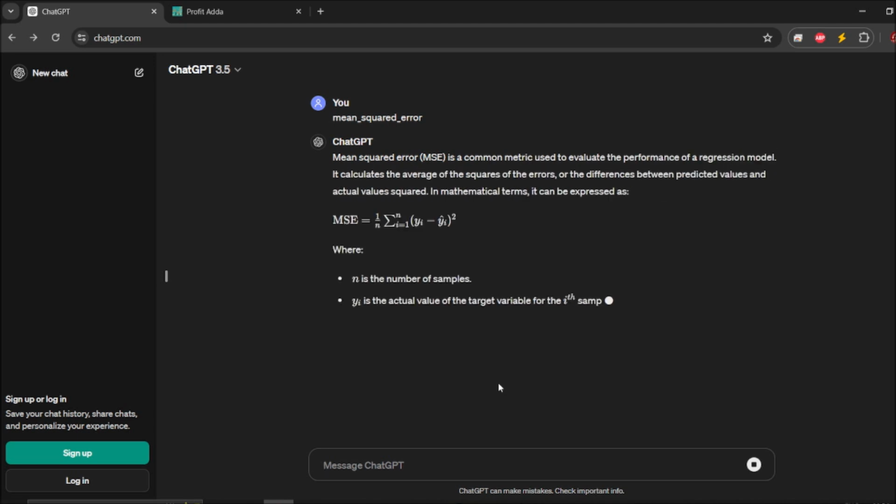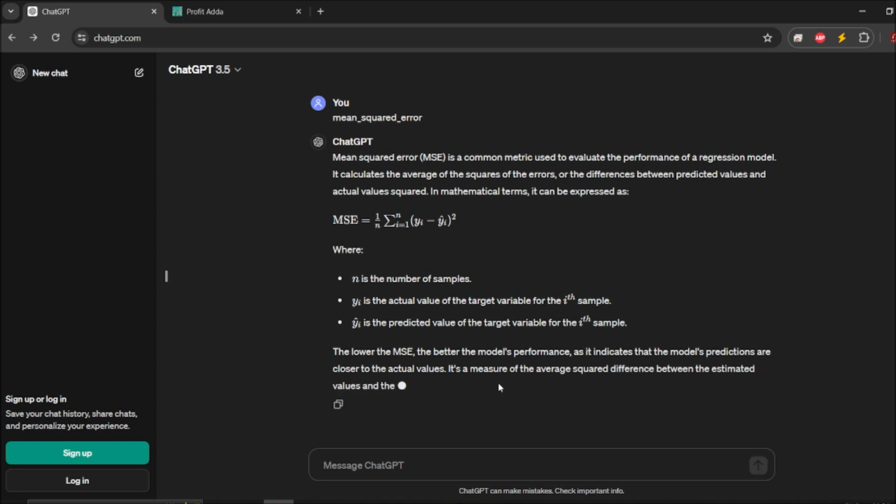As you know, it will give the formula and do the explanation for everything. It is a common metric used to evaluate the performance of a regression model. The regression model is the linear regression model. So we are evaluating through mean squared error, and this is the formula which we are putting in the coding, and we are giving some data sets, and according to that we will evaluate. That is how you can go.